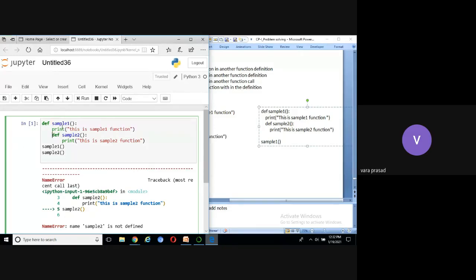Like that, sample 1. This is definition, this is call. Both indentation is same. That means we can call here. But now we can see here, sample 2 started here. But here we are calling sample 2 here. Indentation is different. This is one block. This is another block. Sample 2 is in local block, but the call is in global block. We cannot call. Okay, right. Now you take another example here.